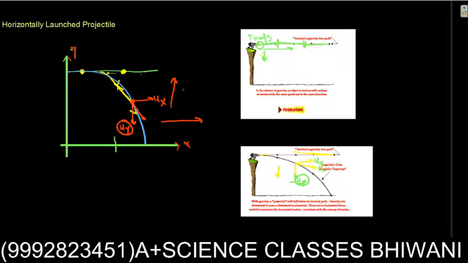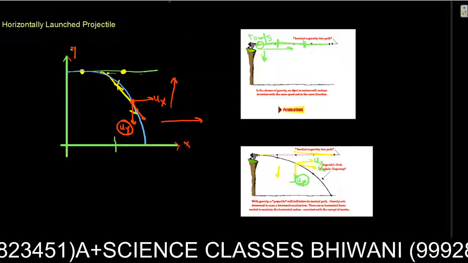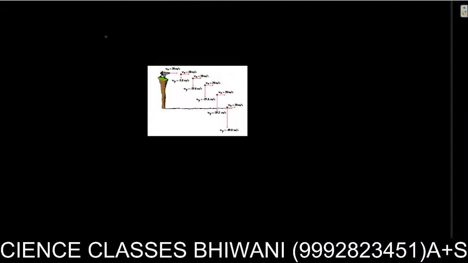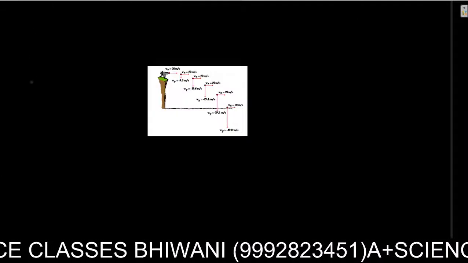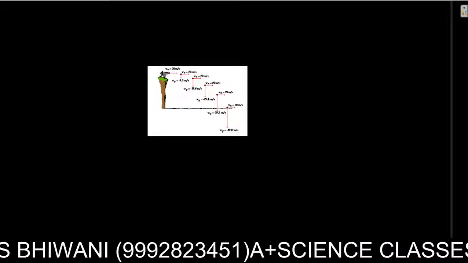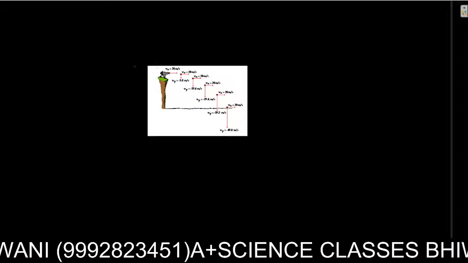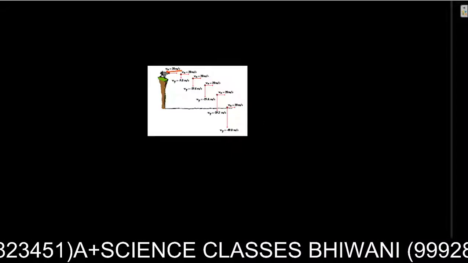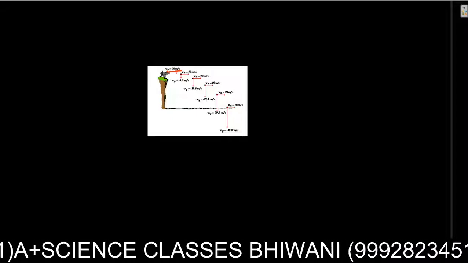Let's take an example. It will make more clear how the velocity is going to change. See this. In this diagram you can see I just fired the cannonball at the speed of 20 meters per second. Not to forget that it is its horizontal velocity.